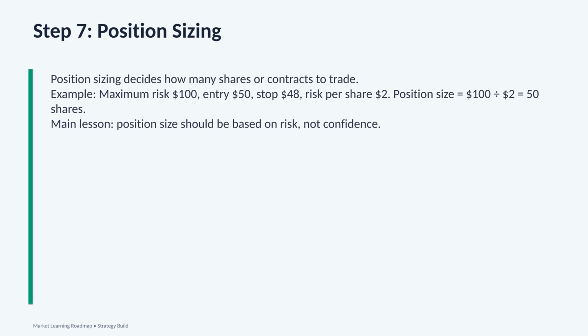This is powerful because it keeps risk controlled. The trader is not guessing position size, the trader is using a rule. The formula is position size equals maximum risk / risk per share. The main lesson is this: position size should be based on risk, not confidence. Even if a trade looks very strong, we should still control the risk. Good traders protect their account first. Profit comes after risk is controlled.